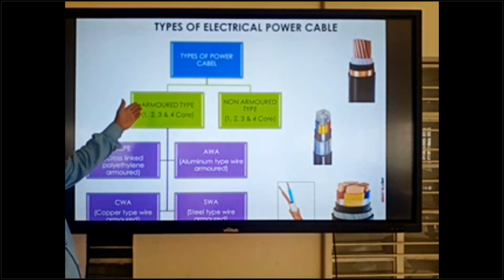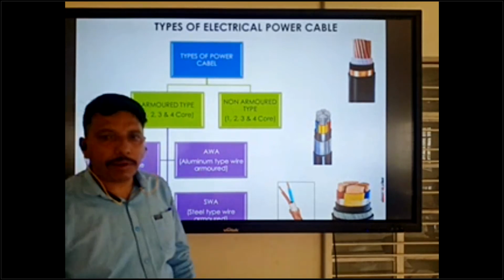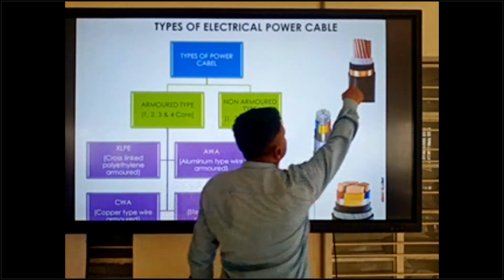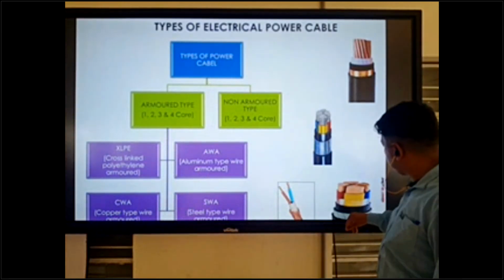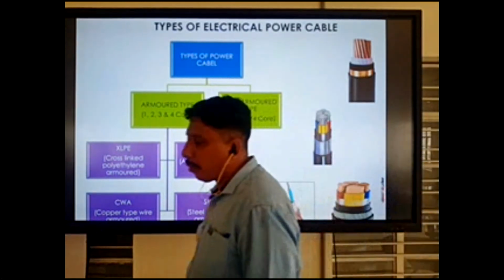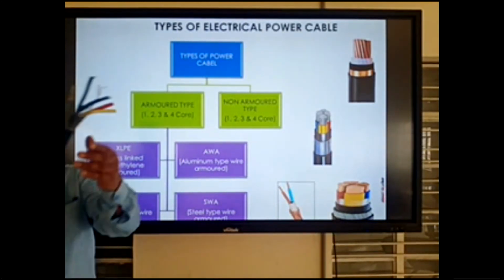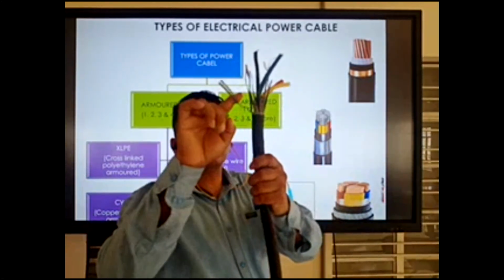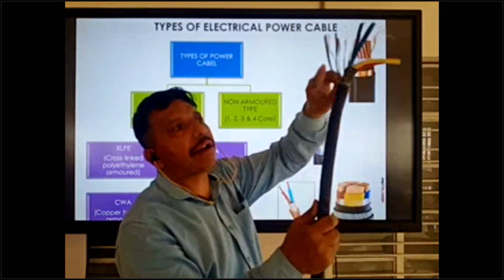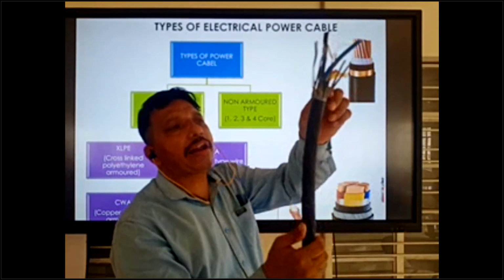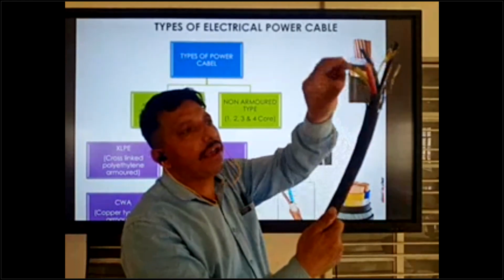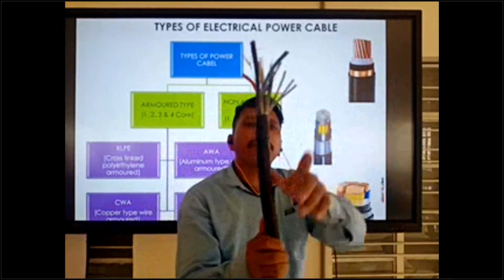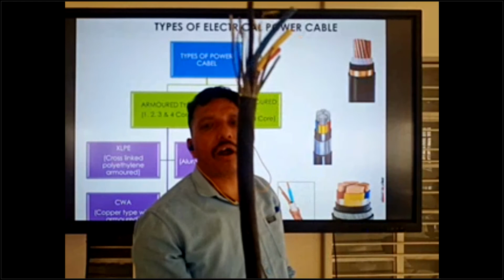Okay. So what is the armored cable? Armored cable means it has armor inside. This is the armor. Inside, this is the outside cover, and this is the armor. The armor is steel type. Inside the armor there is the insulation, and after that the core insulation and conductor. So if the armor is there, this type of cable is called armored cable.